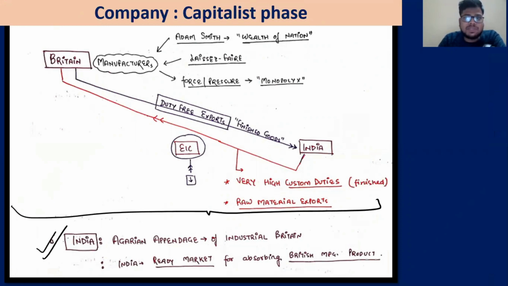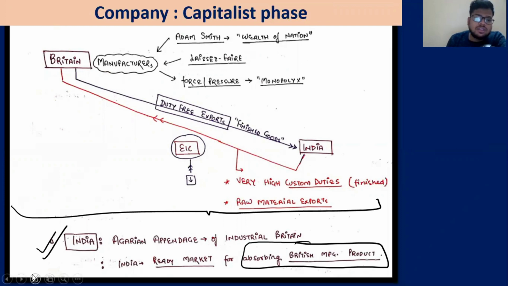So Britain has become industrialized and India has become the agrarian appendage, meaning it will provide all sorts of raw materials for industrial Britain, just like rural areas to urban areas. So it was a ruralization of India. India will become more rural, the rural economy will dominate, and within the rural economy, only the agrarian economy. And India has also become a ready market for absorbing British manufactured goods.